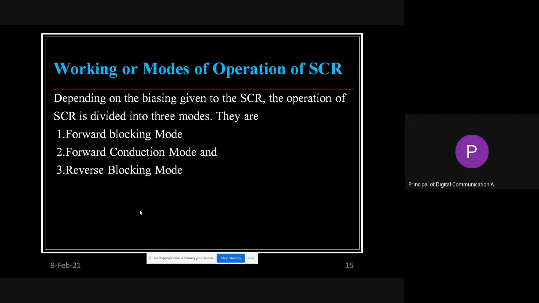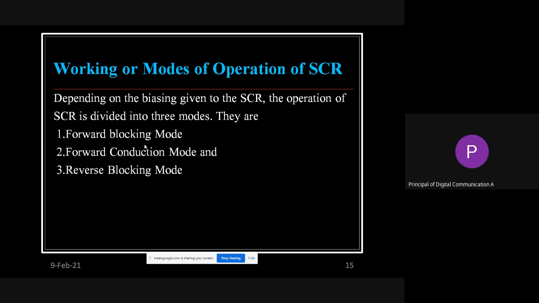So what is that? If you look at the diagram, definitely from that you will come to know what the concept is. Only the second one, that is forward conduction mode, is where the SCR is working fine normally.